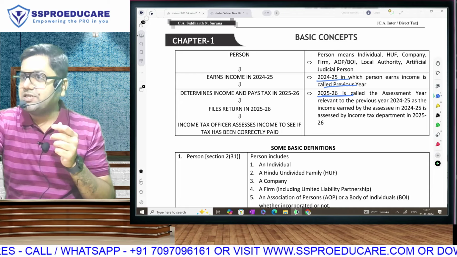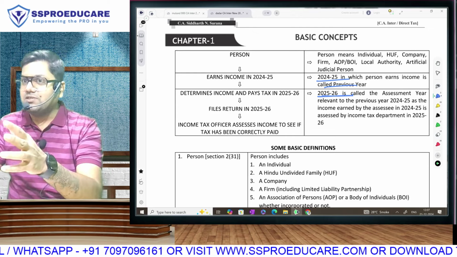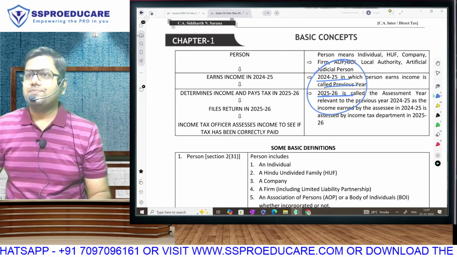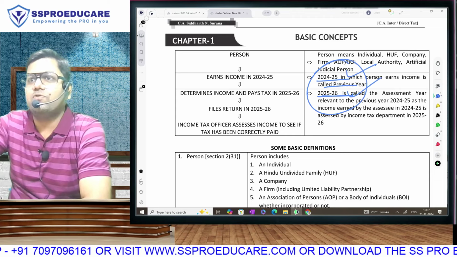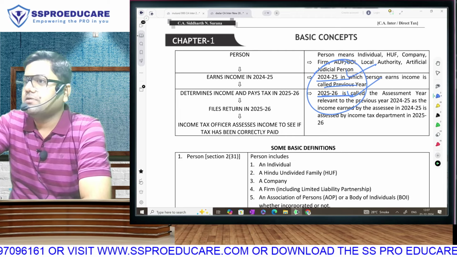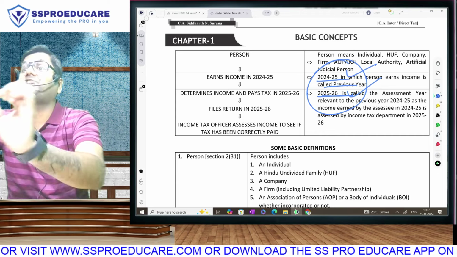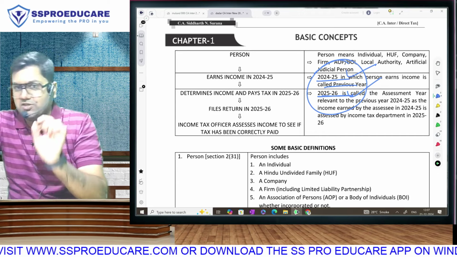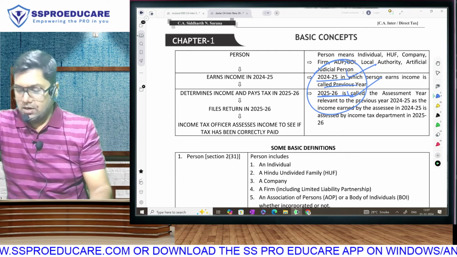No amendment in the first chapter. Definition of PY, AY, person, no change. Still this part I have to change. You check your brother's book. It will be PY 23-24, AY 24-25. But this has to be also changed. Every question, even when there is no amendment, I have changed the date, because I will ask you questions applicable for 24-25.